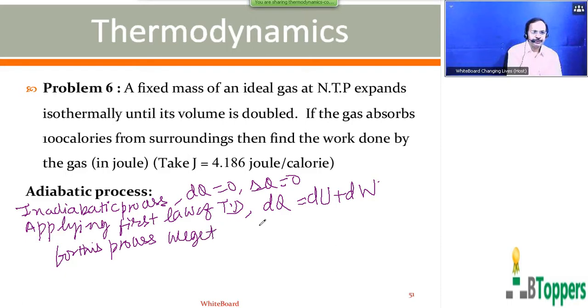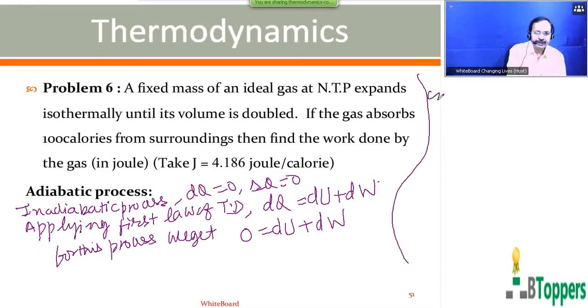We can substitute dq equal to 0 on the left-hand side: 0 equals du plus dw, or du equals minus dw.